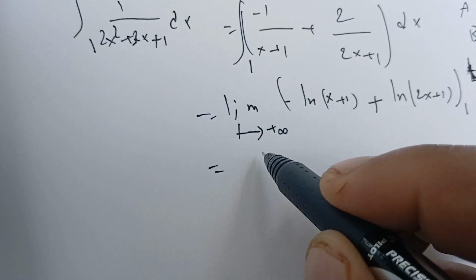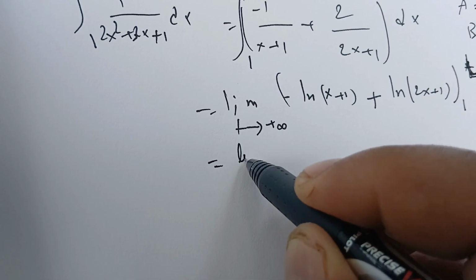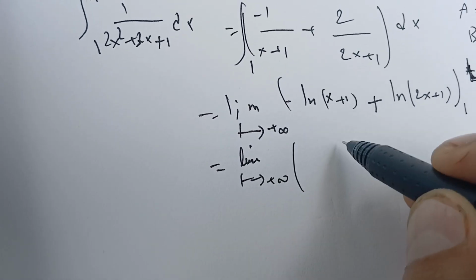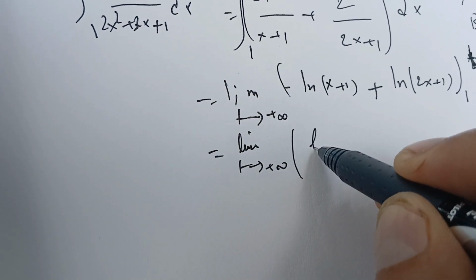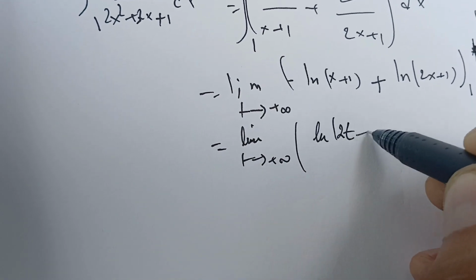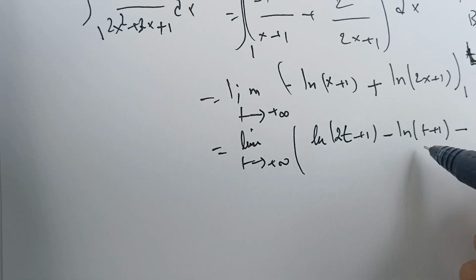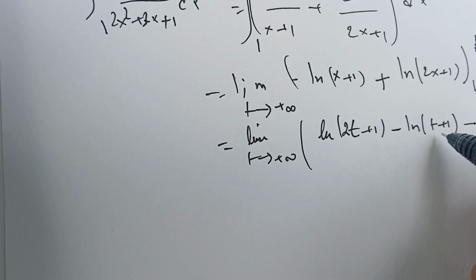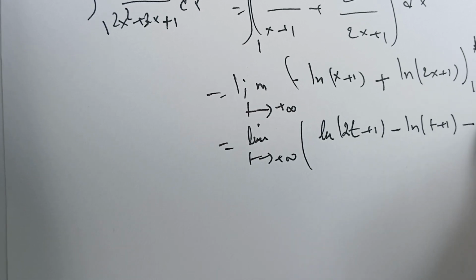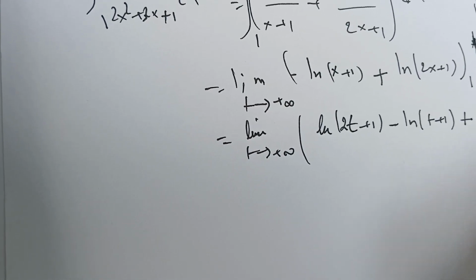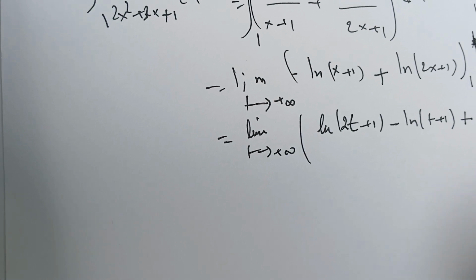we get the limit as t goes to infinity of ln of 2t plus 1 minus ln of t plus 1. When we plug in the 1, with the minus sign it's going to be ln of 2 minus ln of 3.